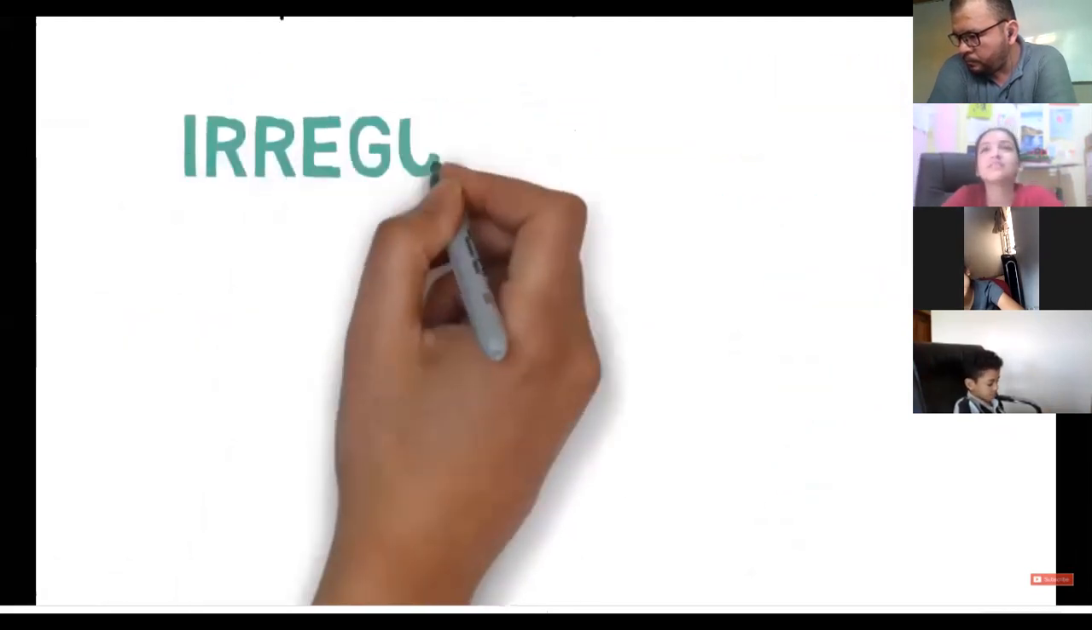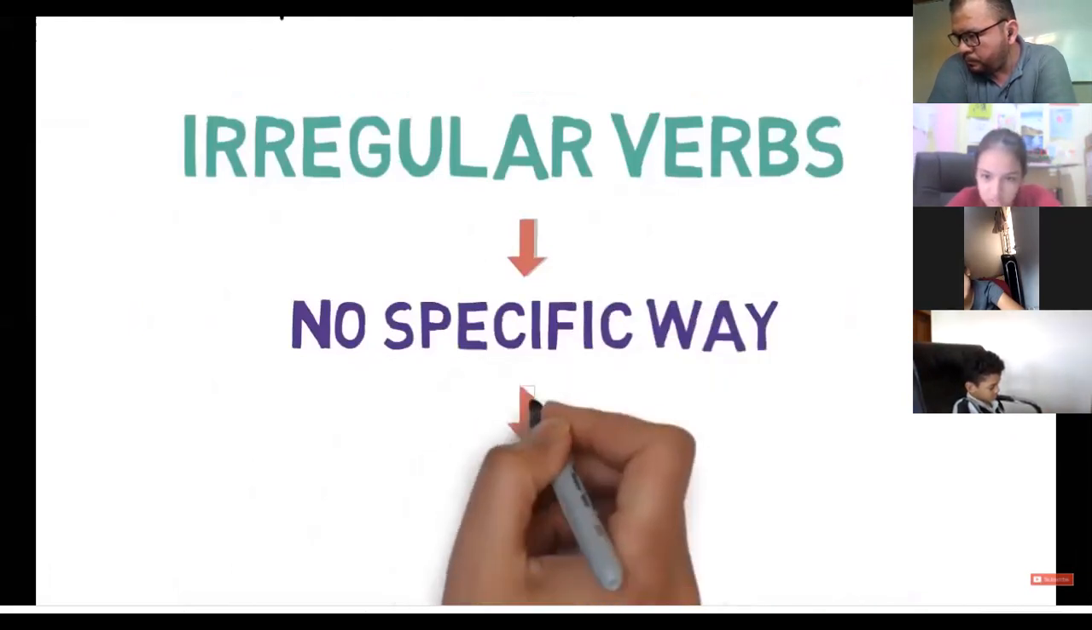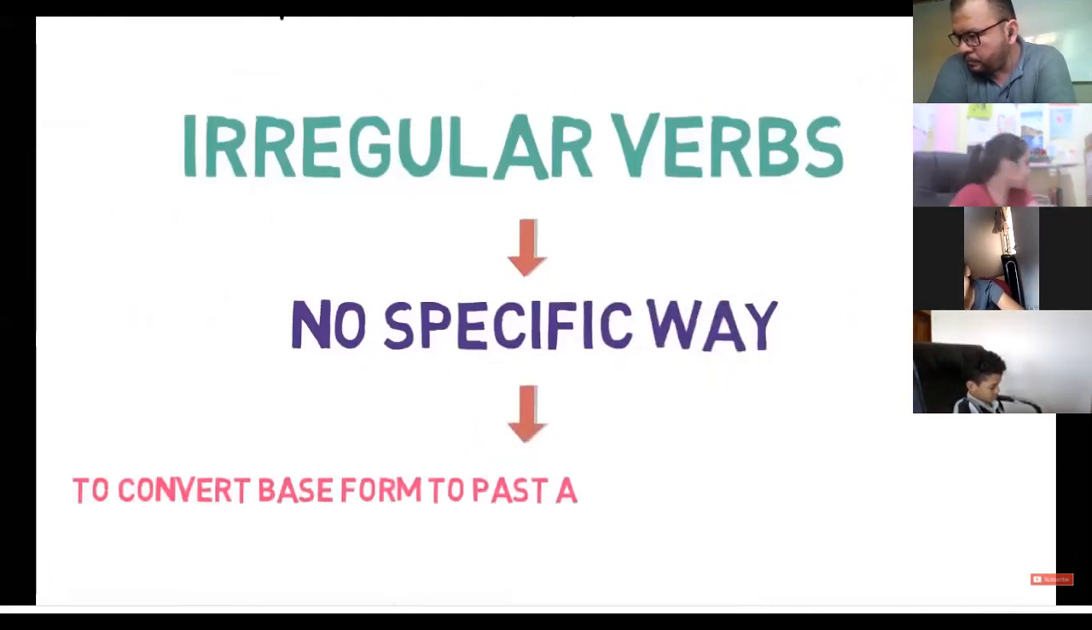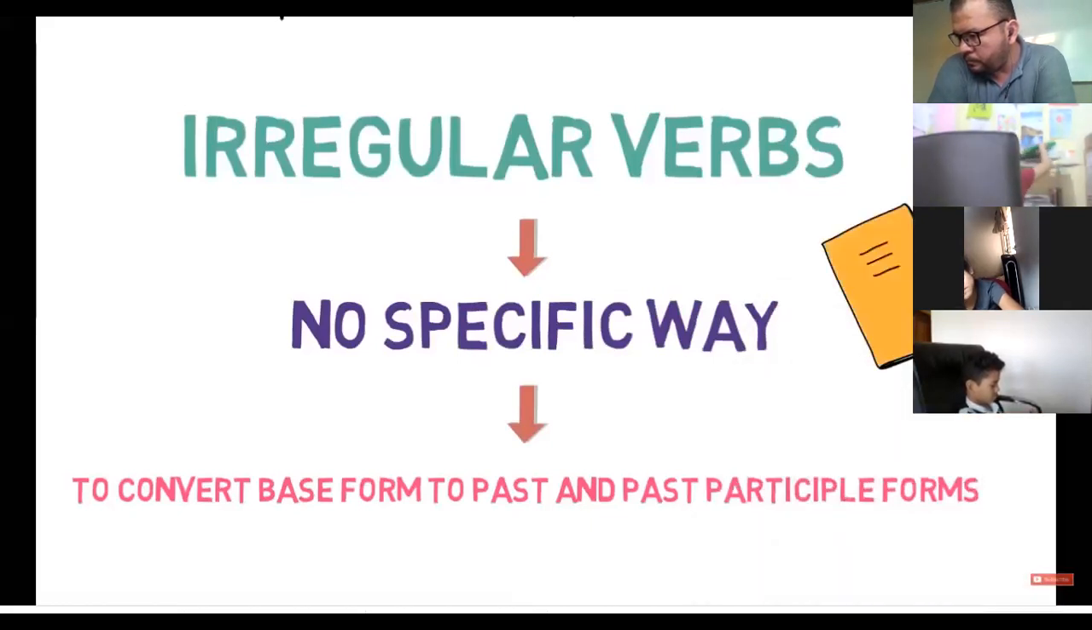As you can understand from the examples, for irregular verbs there is no specific way to convert from base form to past and past participle form. So you will have to learn them. That's all in this video.